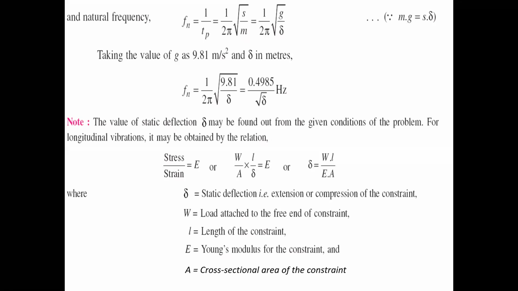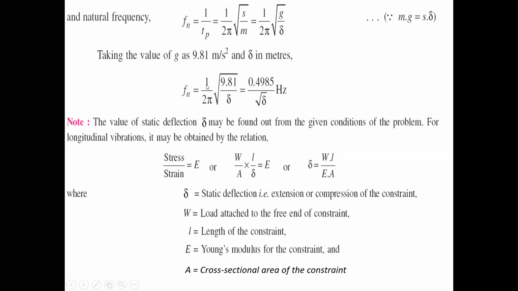So the value is written as 1 by 2 pi into square root of S by M. Similarly, S by M is replaced with g by delta. Why? Because in our equation part, mg equals S delta, which we already wrote in our equation number 1. From that, S by M equals how much? g by delta. So it may also be written as 1 by 2 pi into square root of g by delta.